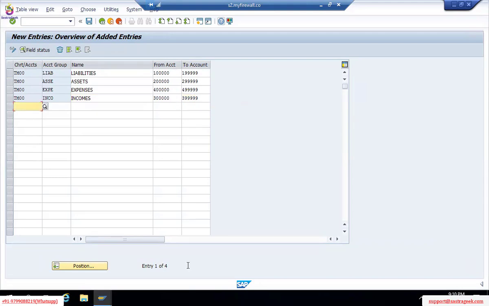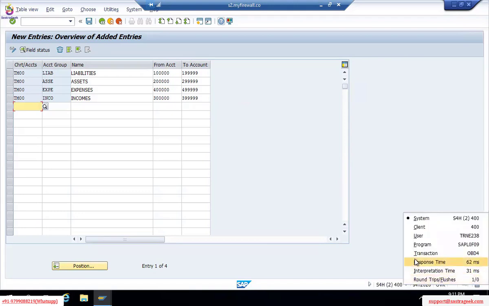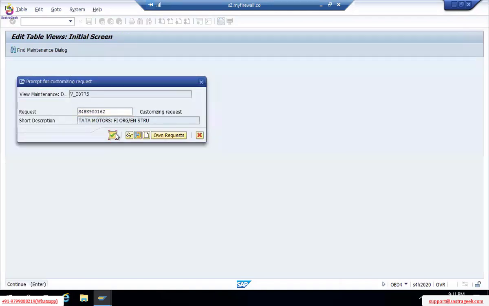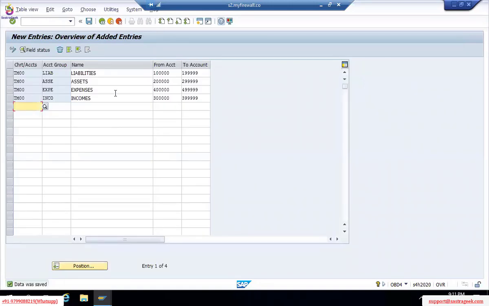Any doubts? Sorry, what was this T code again? OBD4. OBD4, thanks. OBD4 is the T code. So this number range is the convention. Because we have taken 6 digits, you can take any number, but just try not to overlap, like don't mix and match.